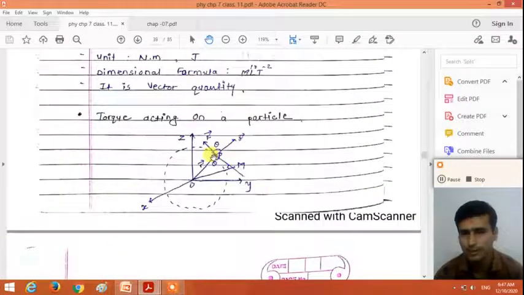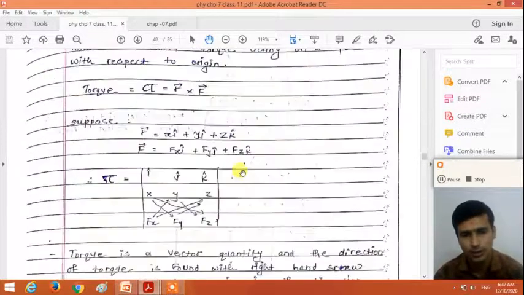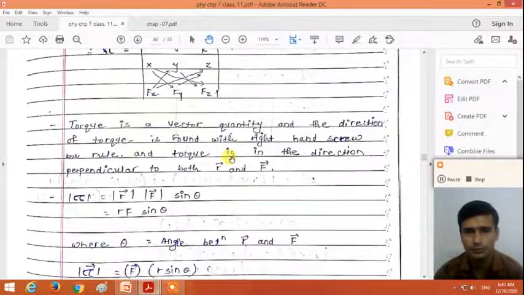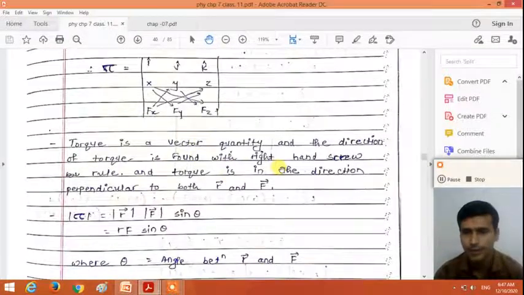Place a screw perpendicular to the plane containing the position vector r and the force vector F, and rotate the screw from r to F. The direction of advance of the screw is taken as the direction of the torque.